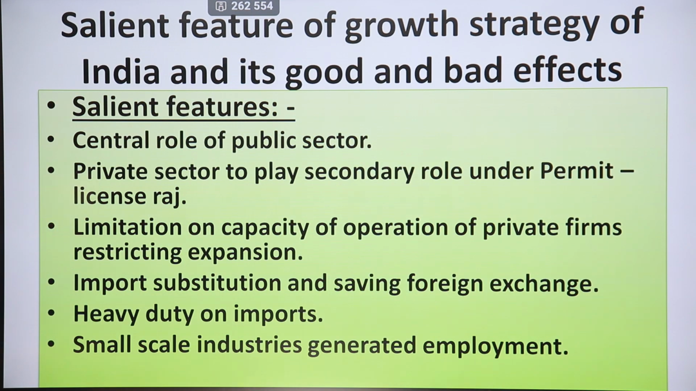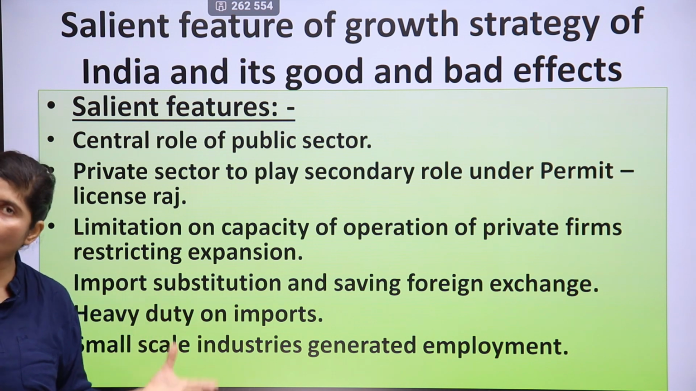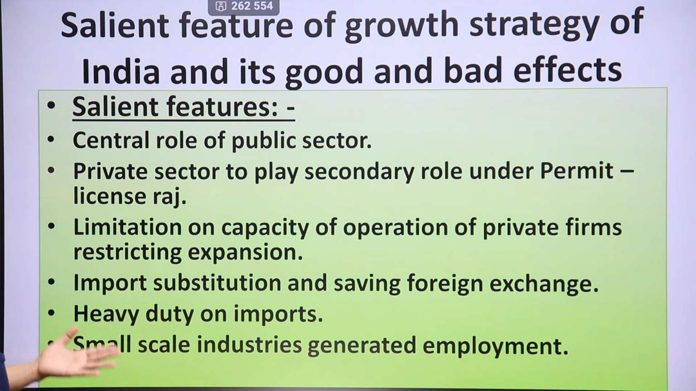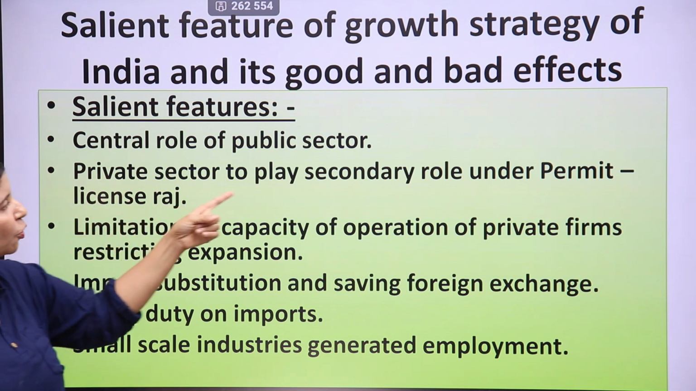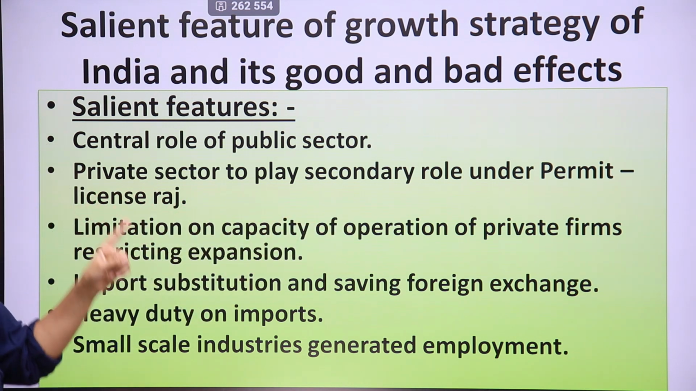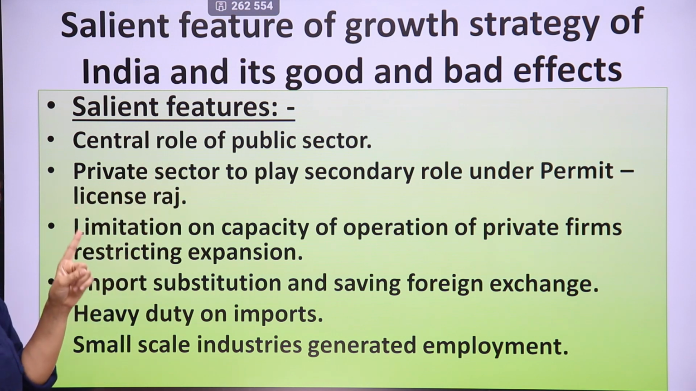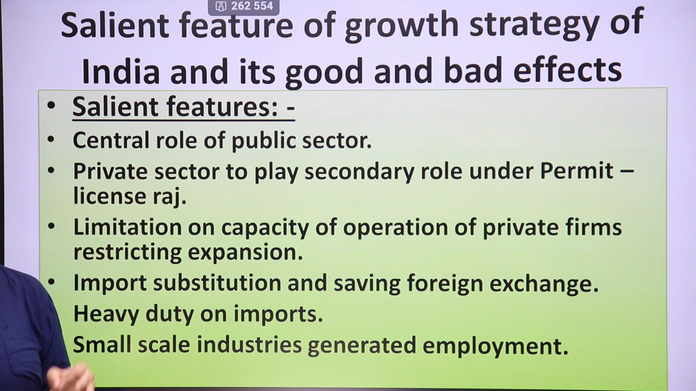Salient features of the growth strategy of India and its good and bad effects. Salient features: central role of the public sector. The government sector played a key role in the development of the economy of India from 1950 to 1990. Then the private sector was to play a secondary role under the permit license Raj. So private individuals were to obtain permits or licenses before producing any commodity, before establishing any business or expanding their business or other tasks.